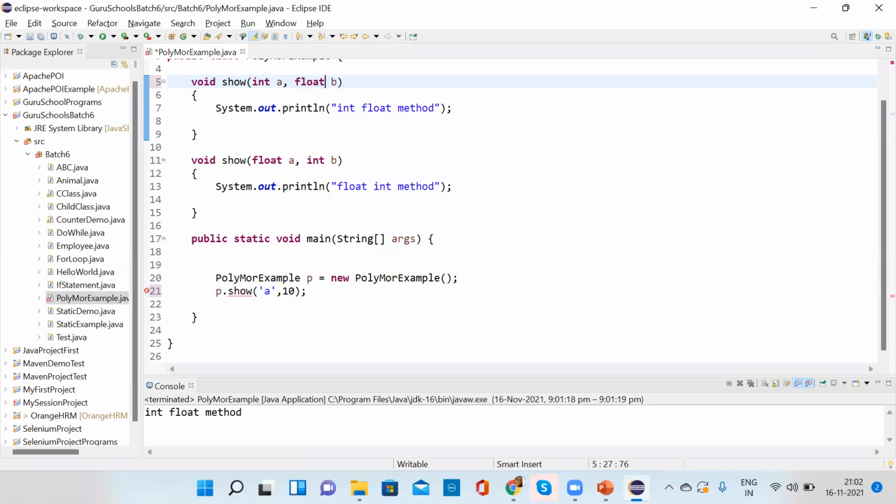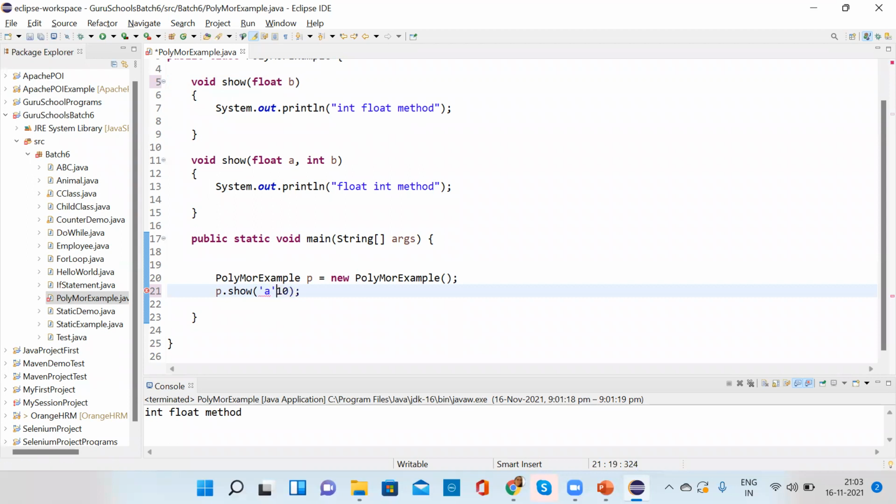So how can we say that, like in the chat you have said, type promotion? It is not taking a character, but it is taking an integer here. If it is an integer, it is okay. If I say float and I'm passing only 10, then it will take. Float is taking integer. But with the combination, it is not taking.